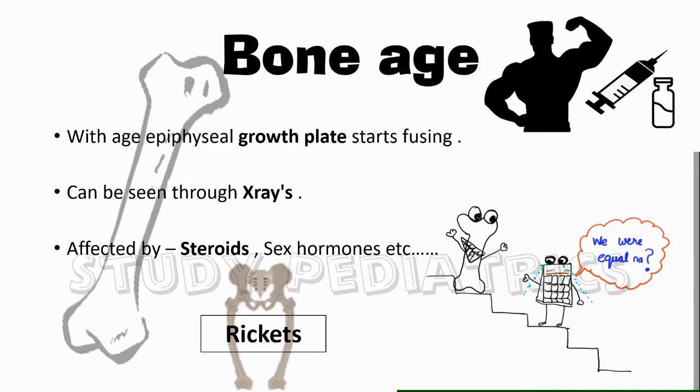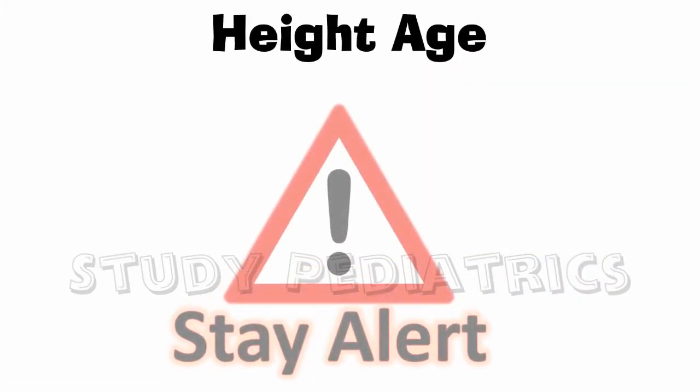Now let's dive into the most confusing topic, that is height age. It is basically the age with respect to height. That is, the height of a child, giving an assumption as to what age he might be. Up till now, we studied height with respect to age, but now we shall look into the age with respect to height. Let's understand it further.